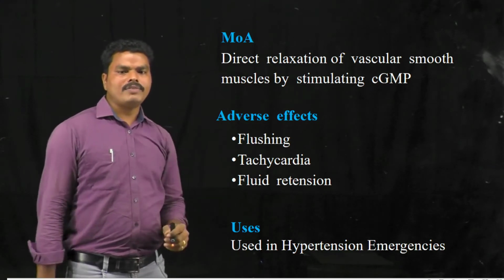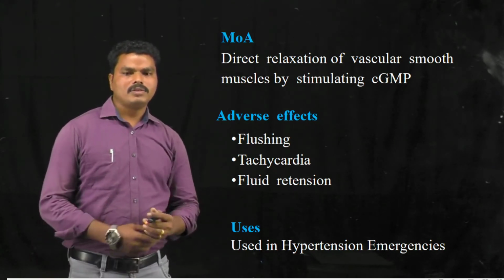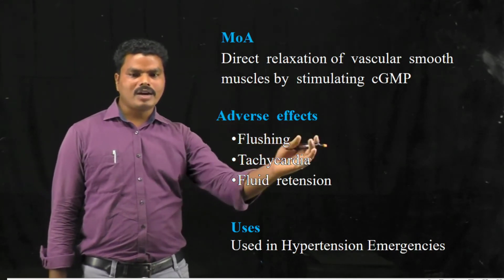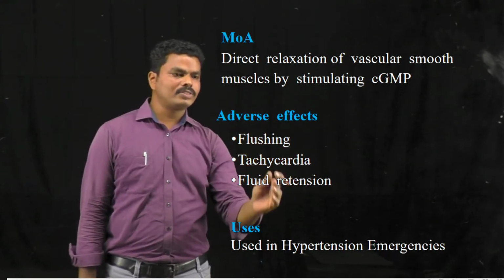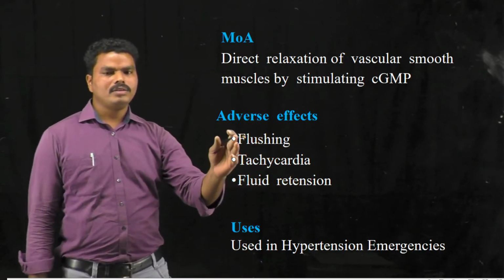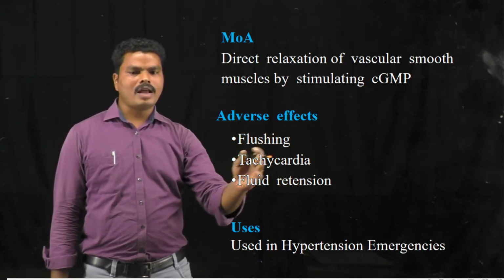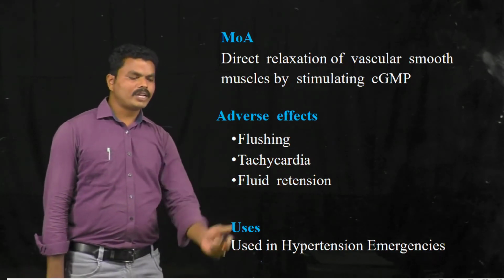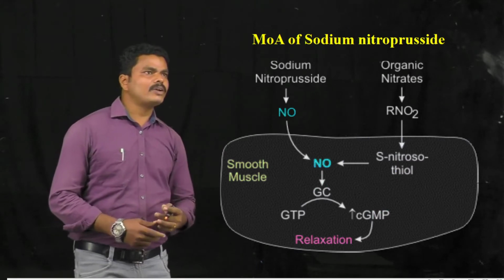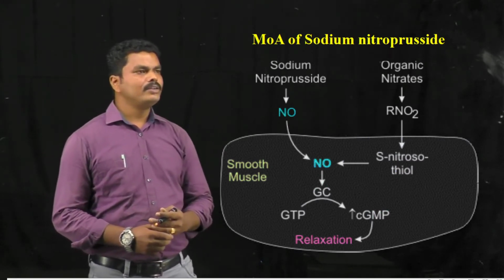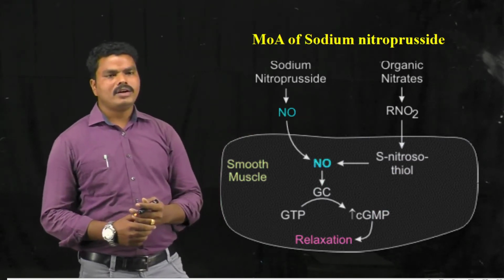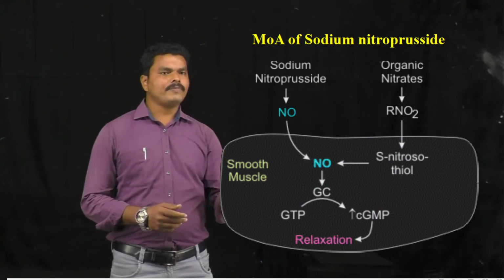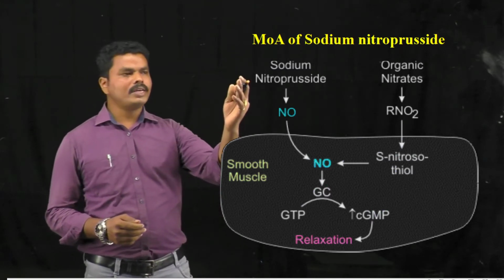So when you see the adverse effects of this hydralazine, it can produce flushing, tachycardia, fluid retention. These are the adverse effects of hydralazine, and it is generally used in the treatment of hypertensive emergencies. And when you see the mechanism of action in case of sodium nitroprusside, we already discussed the organic nitrates, how they show their vasodilation action. And in the same way, sodium nitroprusside also shows its action.